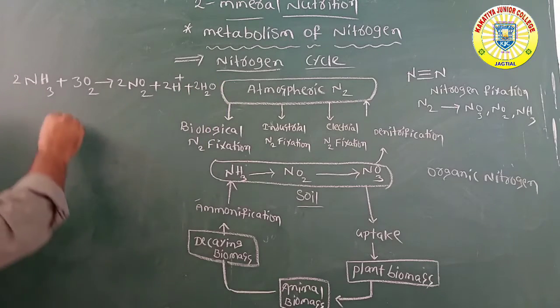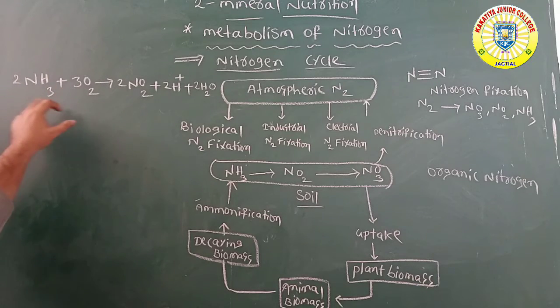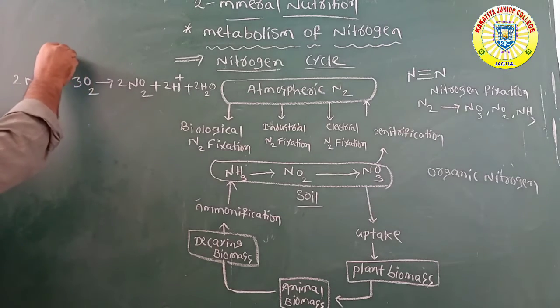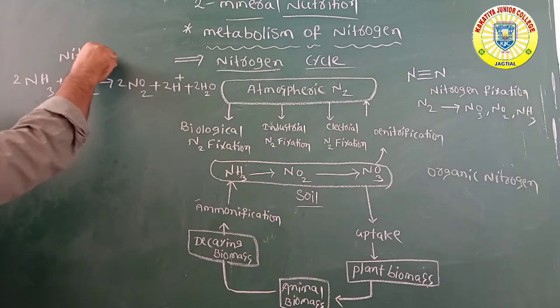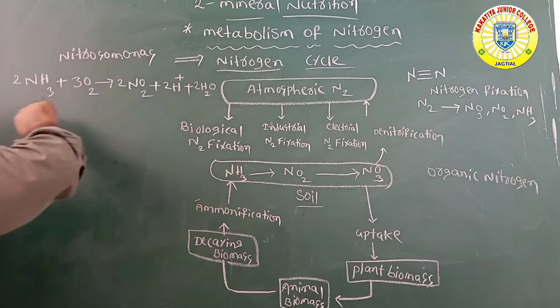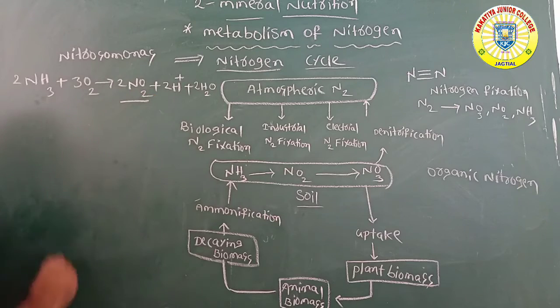Ammonia is converted first. Ammonia is oxidized with the help of the bacteria Nitrosomonas. With the help of the Nitrosomonas bacteria, ammonia is oxidized and converted into nitrite.